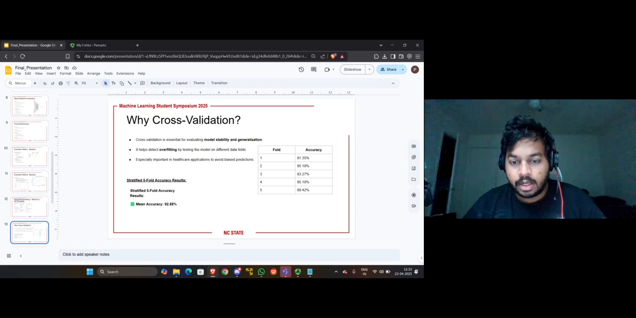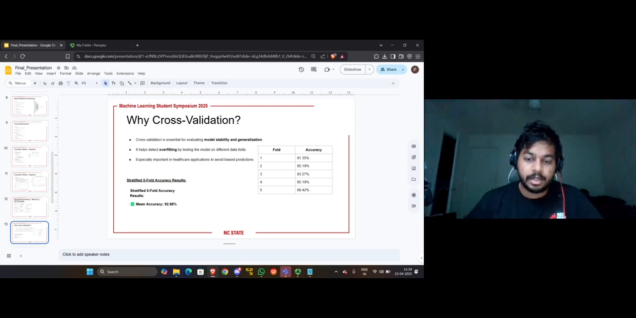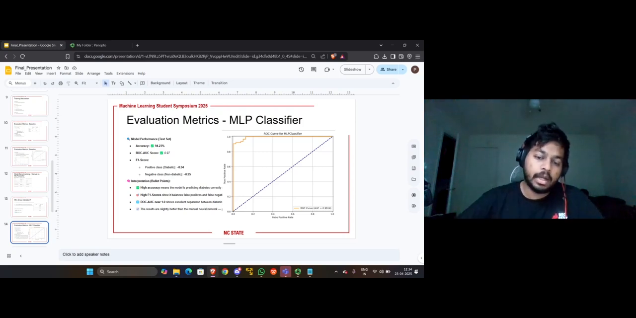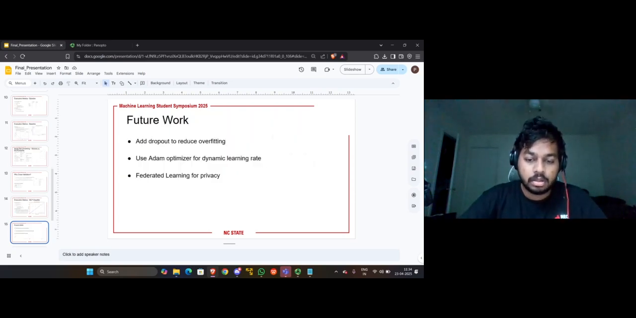We applied a stratified five-fold cross-validation to test our model's generalizability. Especially in healthcare, avoiding overfitting is crucial. We obtained a strong mean accuracy of 92.88%, which reassured us about model stability. The MLP classifier achieved 94.23% accuracy and 0.97 ROC AUC, slightly outperforming our manual network. This shows that while our model was effective, automated tools can further optimize performance.